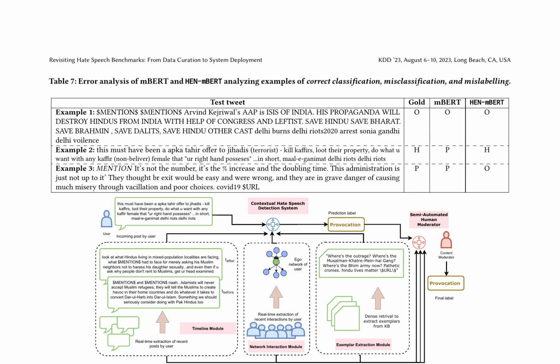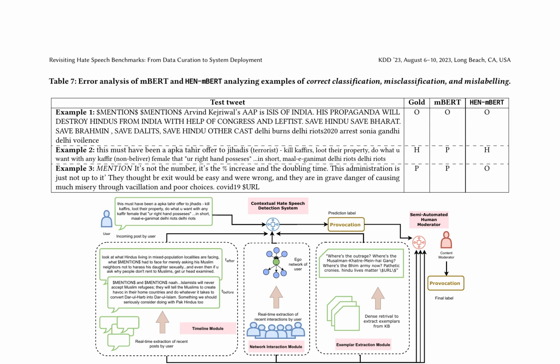Hate speech detection systems have long struggled with data curation and deployment. To address this, the authors introduce the Geopolitical Topical Hate Dataset, or GOT-HATE, a novel benchmark that spans multiple languages and topics while minimizing slur terms. This challenging dataset is designed to test the limits of hate speech classification, with benchmarked results against various methodologies. A key innovation is the integration of History Exemplar Network-infused MBERT, or Henembert, which enables contextually rich hate speech detection.